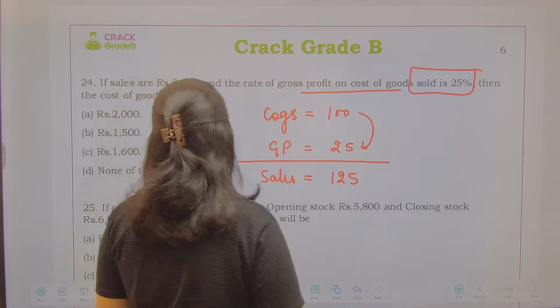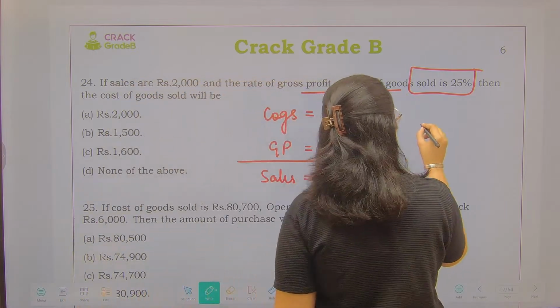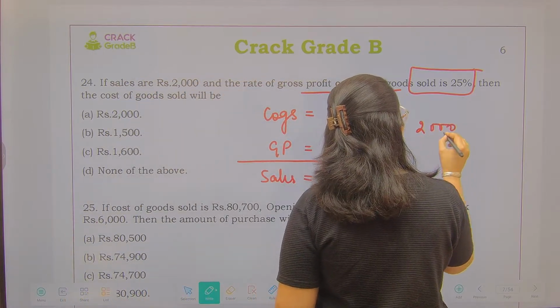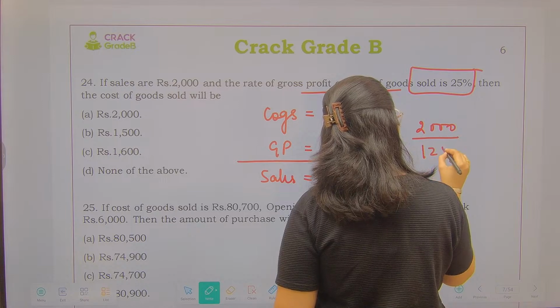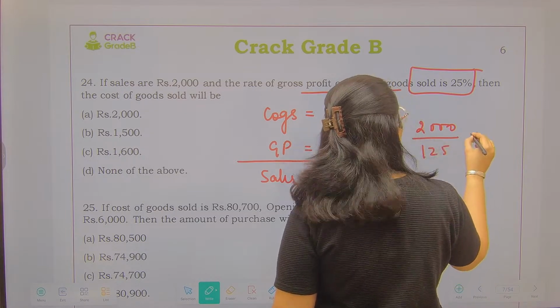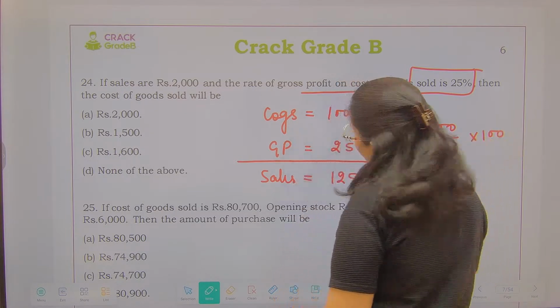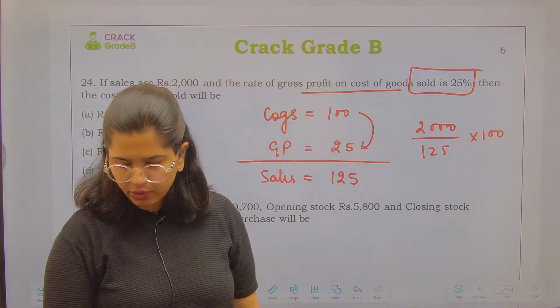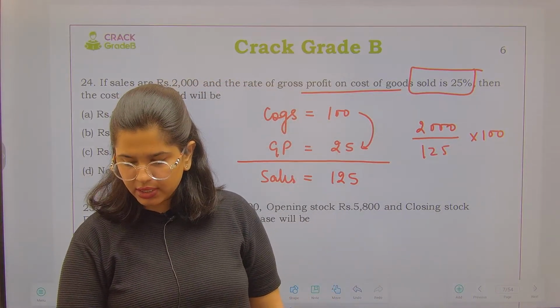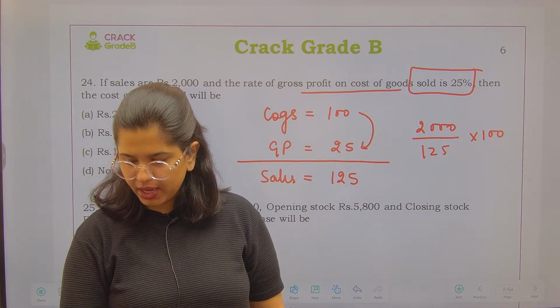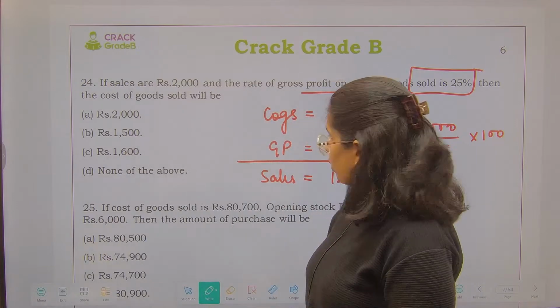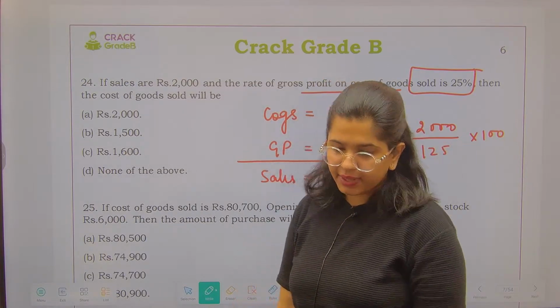Over here they have given me sales is 2000. So if 2000 is 125, what is going to be 100? That is cost of goods sold. Can we find it out? If 2000 is 125, what is going to be 100? So, correct answer. Have you guys given me the answer?